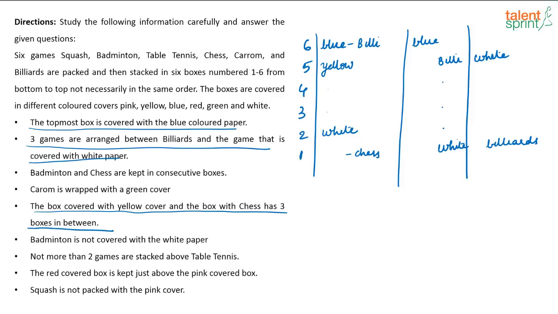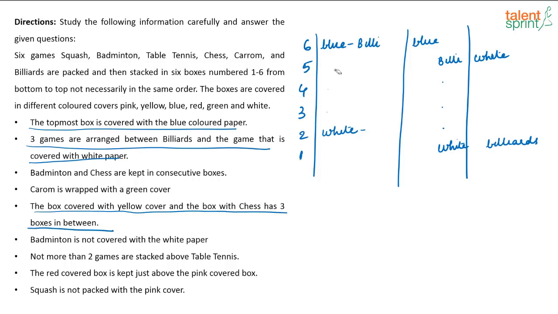Now if this is the case, what is given? Badminton and chess are kept in consecutive boxes. So if this is chess, this has to be badminton. If this is badminton, it is also given badminton is not covered with white paper. So this cannot be badminton. So this case is wrong. See, I cannot place yellow here and chess here. Why? Because if I place them like that, then this has to be badminton as per this sentence that is given, which is not possible here. So this possibility goes wrong.